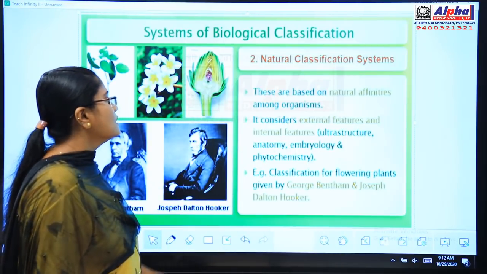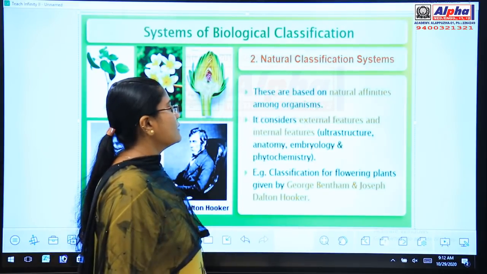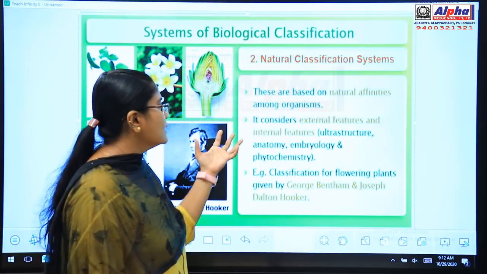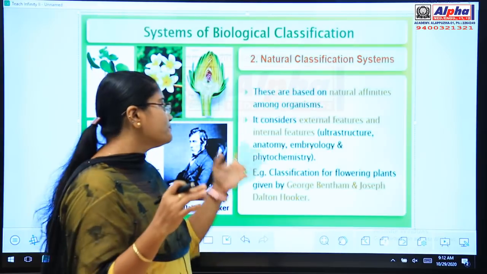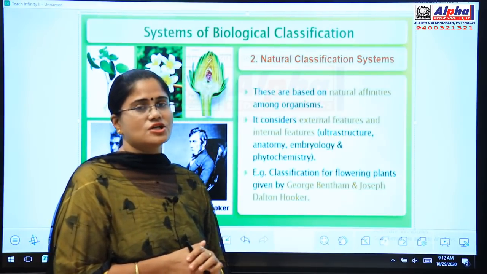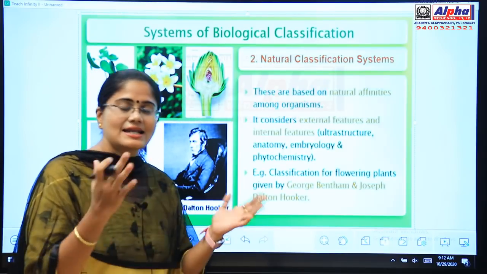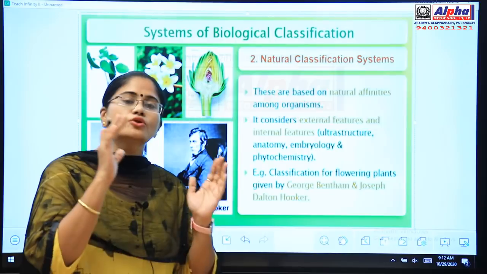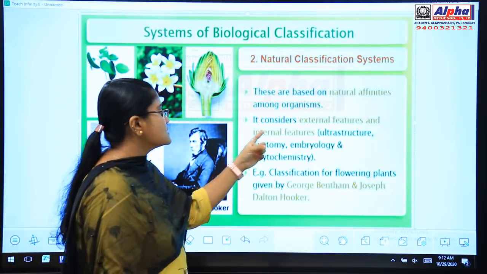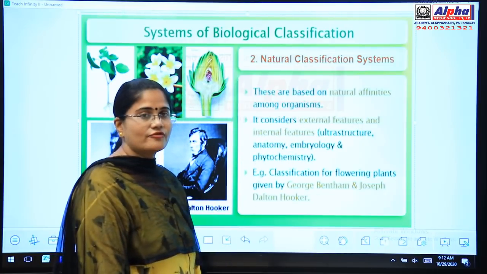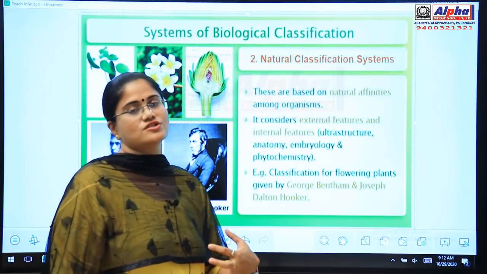The natural system of classification is based on natural affinities among organisms, meaning they focus on the natural similarities between organisms and group them into one particular group. It considers external features and internal features.